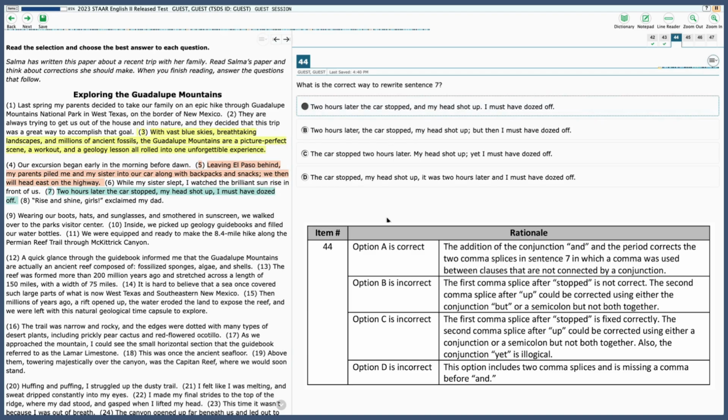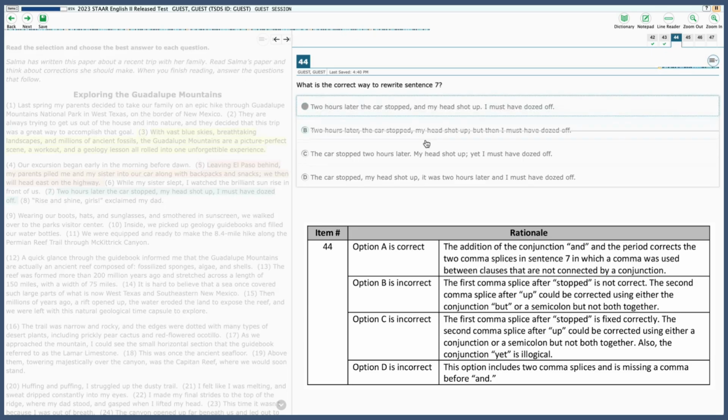B, two hours later, the car stopped, my head shot up; but then I must have dozed off. Well, that first comma splice after stopped is not correct. And the second comma splice after up could be corrected using either a conjunction or the semicolon, but not both of these together.